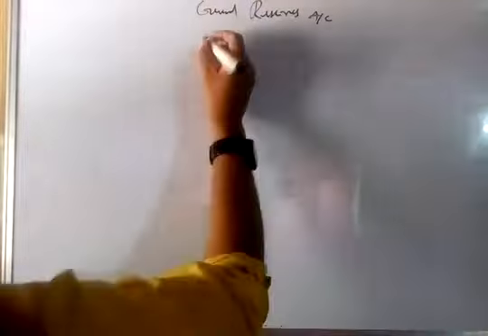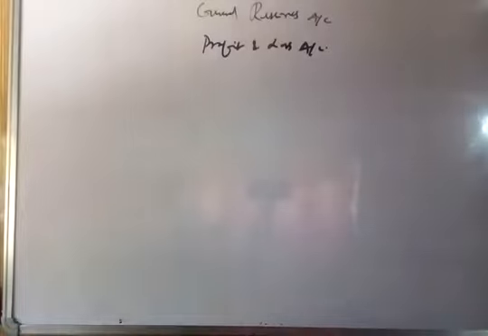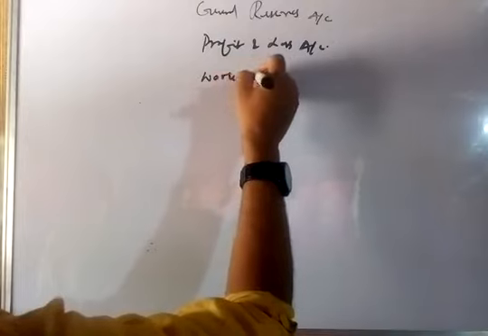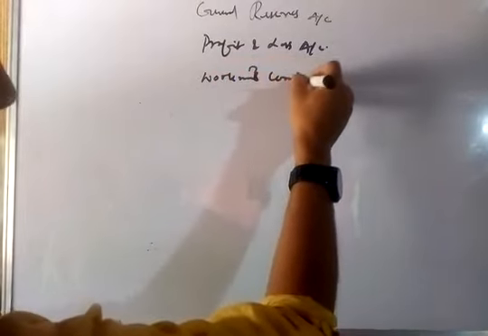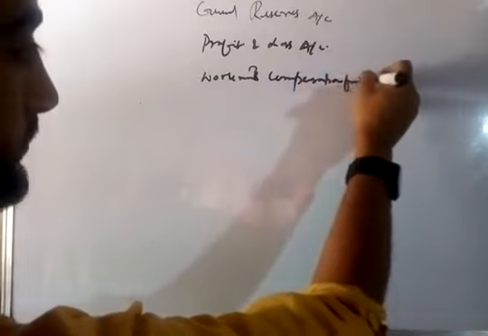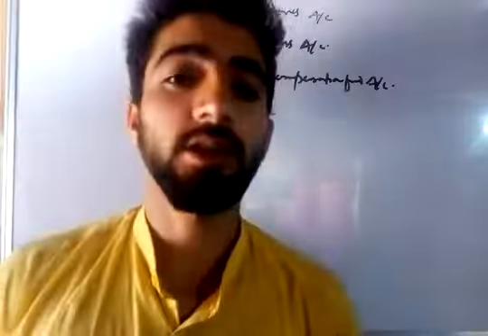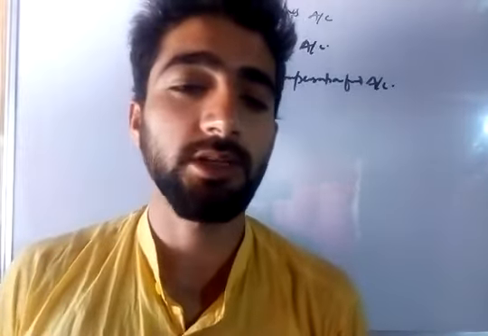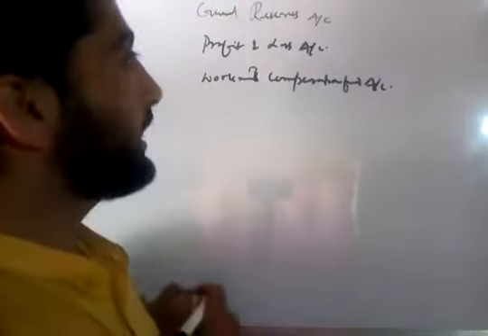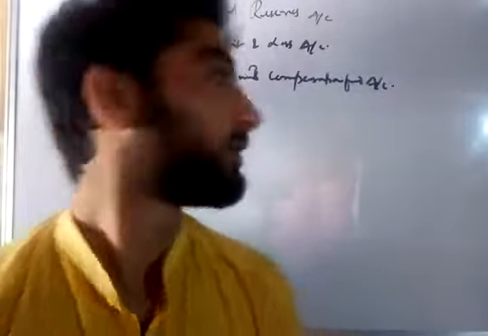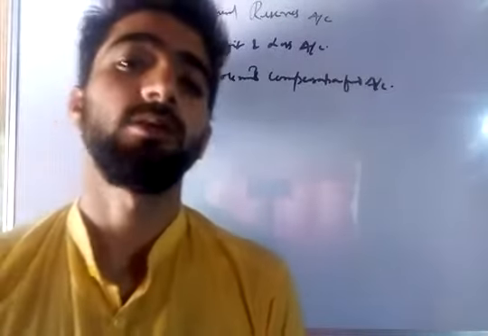Then you will find here profit and loss account, credit balance. You will find here workmen's compensation fund. If you go through the balance sheet of the firm, you will find there are three items: general reserve account, profit and loss account credit balance, and workmen's compensation fund account.